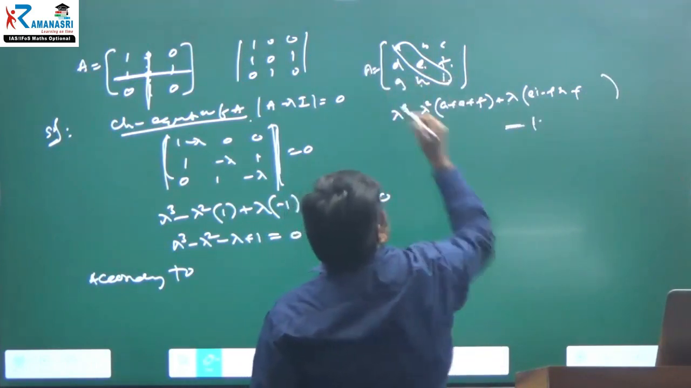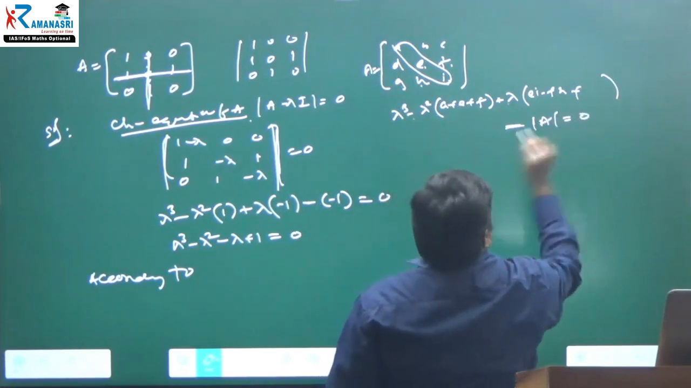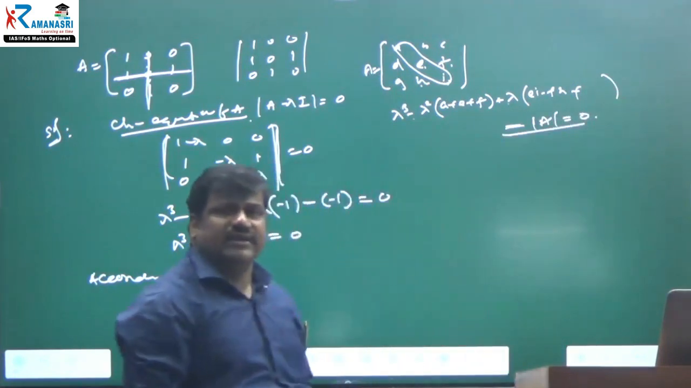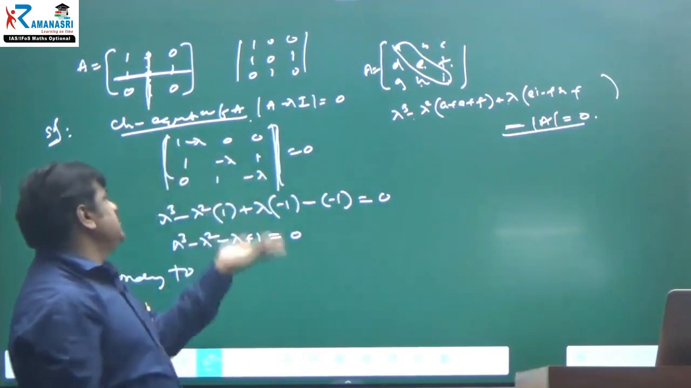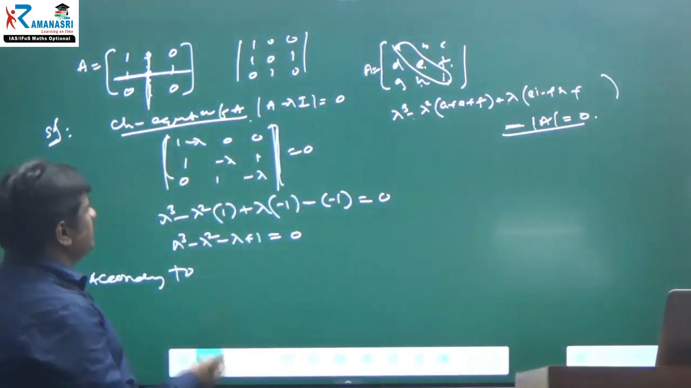Let it be this matrix A. Determinant of A is equal to 0. In this way, you can find the characteristic equation. Otherwise, people can expand the determinant. That is also fine for them, and that is also fine for me.